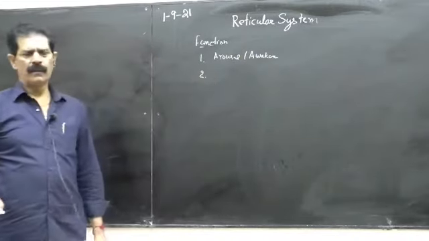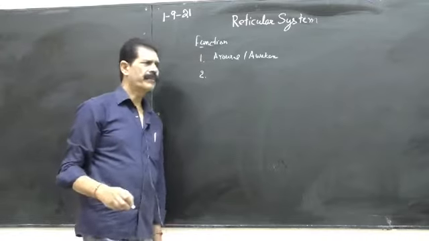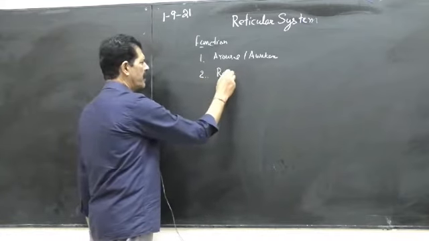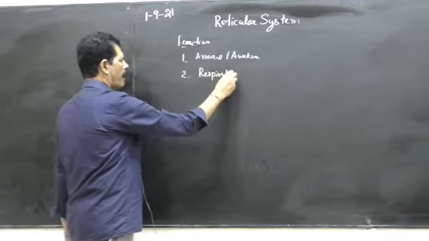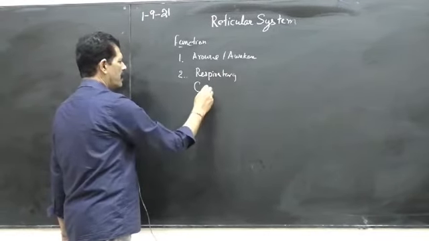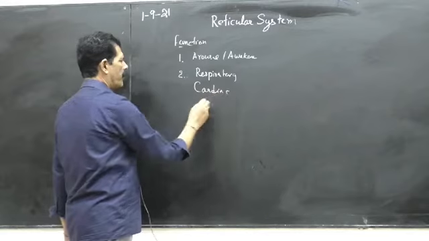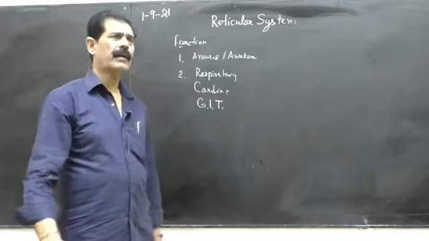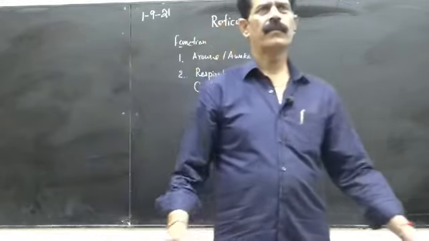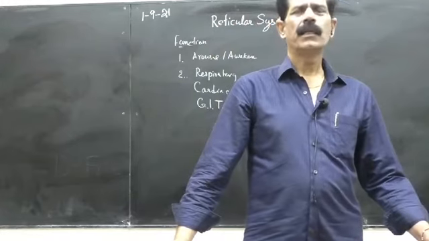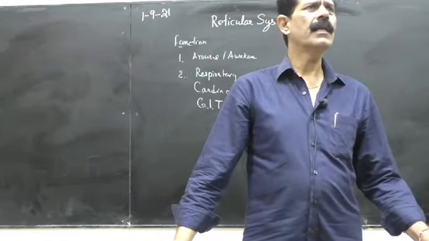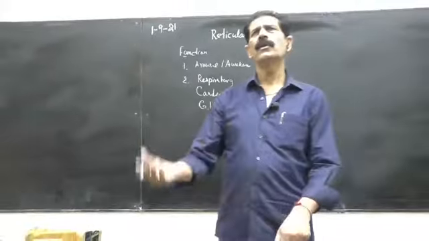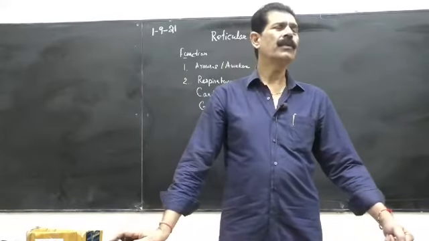Second, as you all know, this system, the reticular system, is also connected to or controls the respiratory, cardiac and the gastrointestinal tract. So it influences in both inhibitory as well as excitatory action. So it inhibits some functions and it is also excitatory. So both the responses are there.